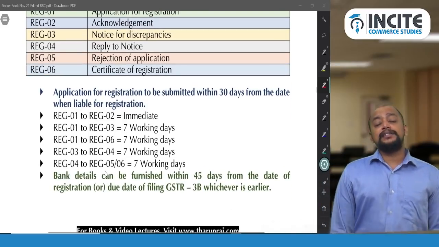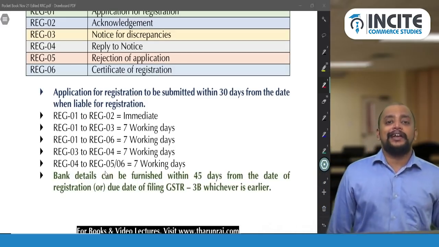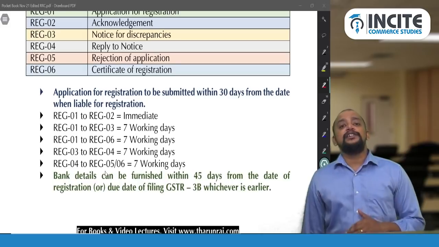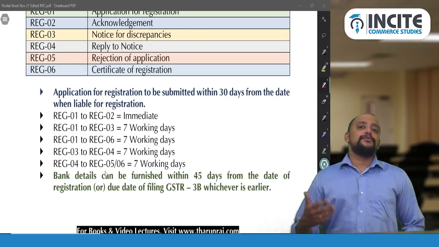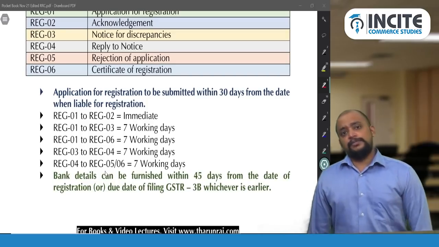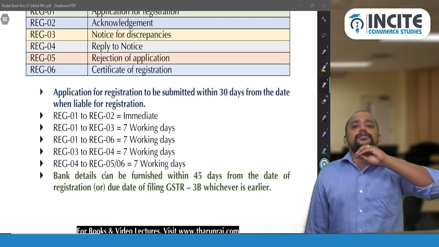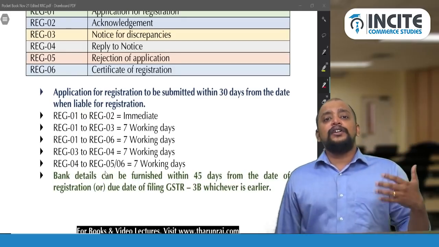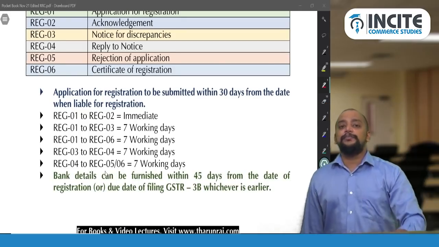And in the case of CTP and NRTP, that is casual taxable person and non-resident taxable person, a non-resident taxable person enters into India without having a physical place of business, and will be making supply of goods and services on an occasional basis. And a casual taxable person, who comes from another state into this state or union territory and is not having any physical place of business, will be making supply of goods or services in the course or furtherance of their business on an occasional basis, and should get a CTP registration.